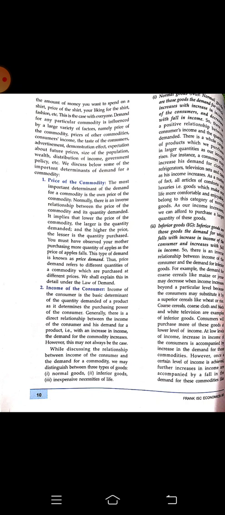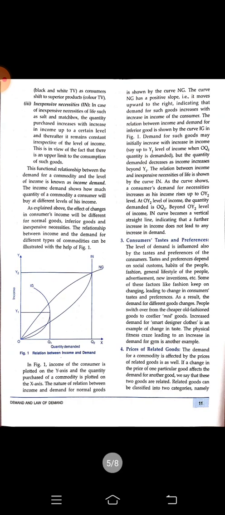Next, we are having inferior goods. So regarding inferior goods, what will happen is as the income of the consumer is increasing, the demand for those commodities is decreasing because they are finding it inferior in quality. They will not agree to use it anymore because they are having a high level of income now and they can opt for better quality products. Next, we are having inexpensive necessities.